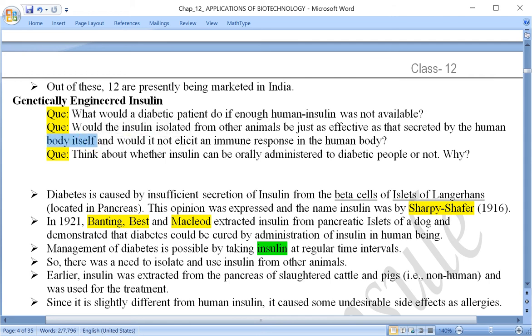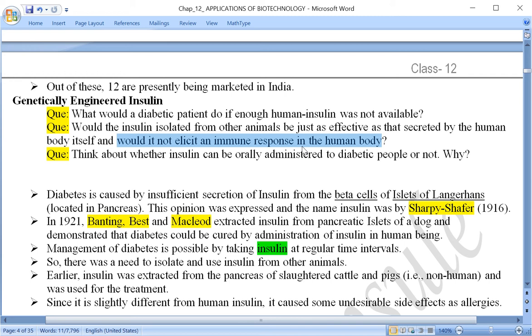And would it not elicit an immune response in the human body if suppose that we are using insulin that has been isolated from some other non-human being? Non-human means apart from human being, some other animals, whose insulin hormone is obtained, let us say, from cattle. So will it be able to function like the human insulin does? Will it not cause any kind of side effects?